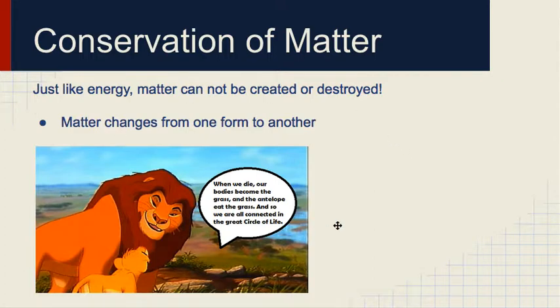So that's not a very good Mufasa voice, but it does tell you that Simba is learning about the circle of life and is actually learning about the circle of matter. So matter is being recycled in the universe because we eat the grass, we die, we become the grass. The grass grows and then another animal eats that, and that matter is being continuously cycled through the earth.